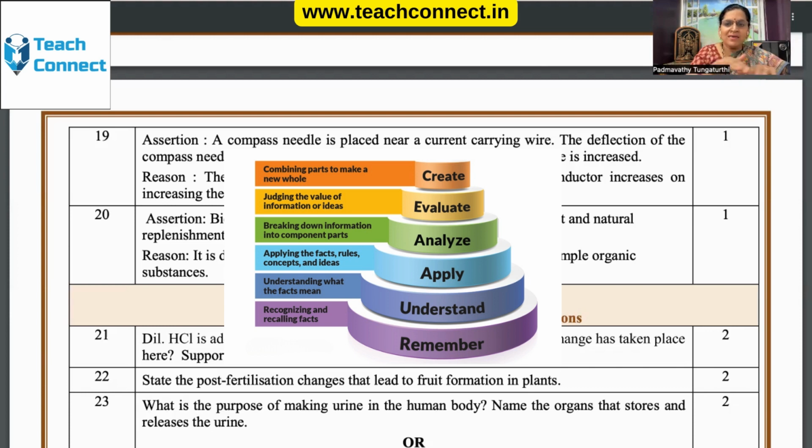Remember, understand and other questions which are in the bottom line are lower order thinking skills. Apply, analyze is a mediocre level. Evaluate and create are the higher order questions. This is how we have completed the first segment.